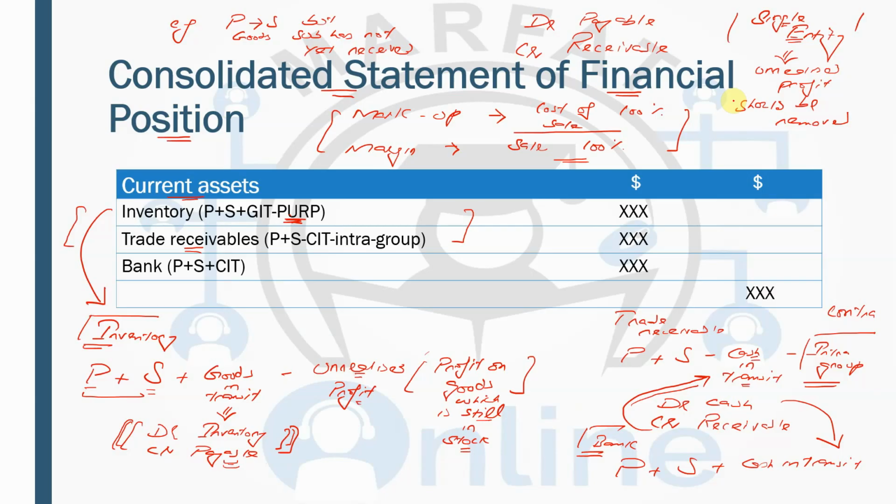Trade receivables, parent plus subsidiary minus cash in transit because the corresponding receivable has been derecognized, and minus intragroup means the contra entry. In the bank, there will be parent plus subsidiary plus cash in transit. Now cash in transit represents the receipt of cash, and when you are recording the goods in transit, there is going to be a corresponding payable as well.